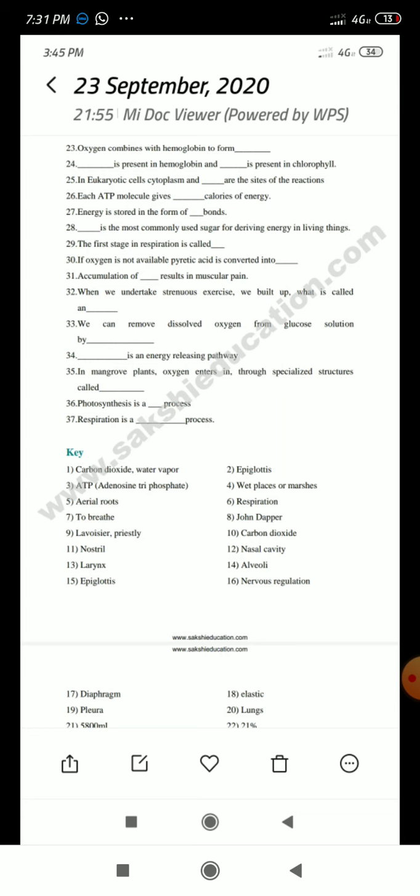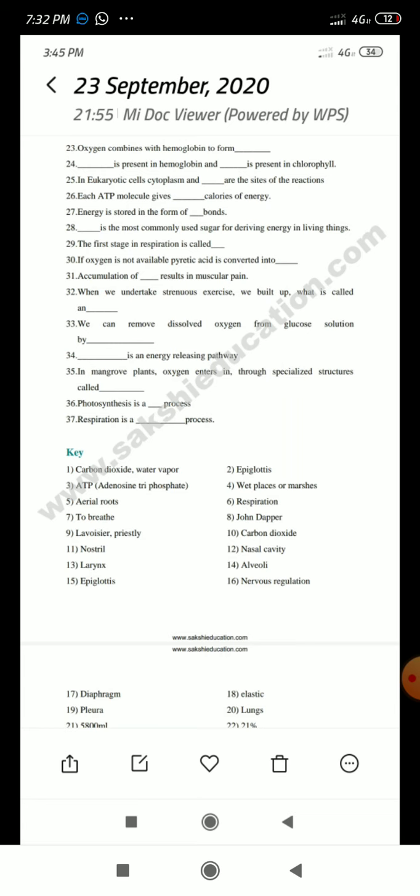Okay. We can remove dissolved oxygen from glucose solution by, there is one experiment, how can we remove dissolved oxygen? By heating or by boiling.